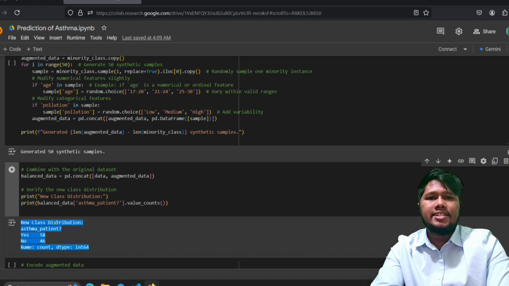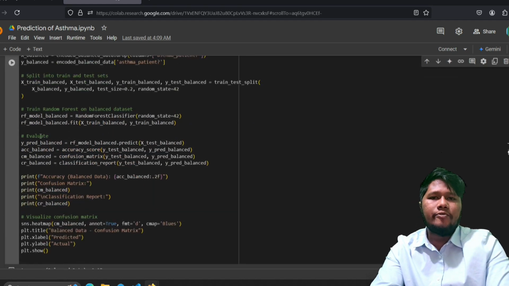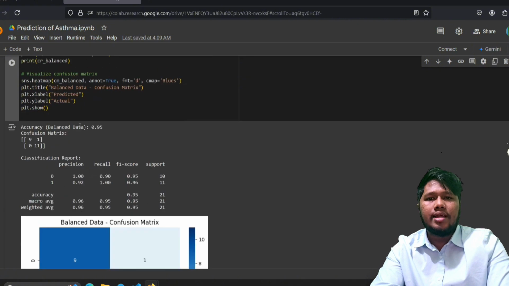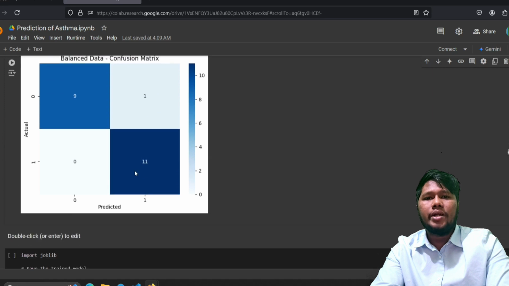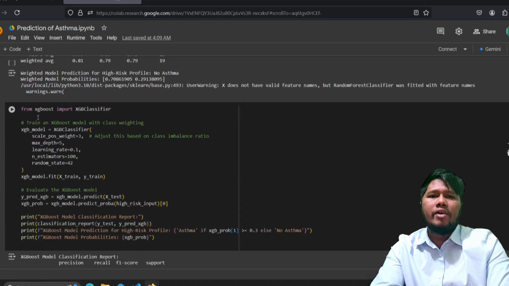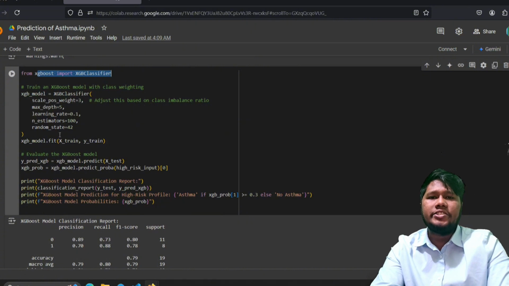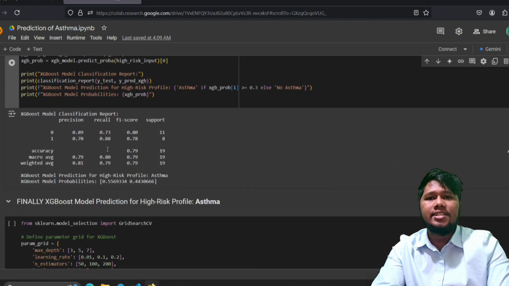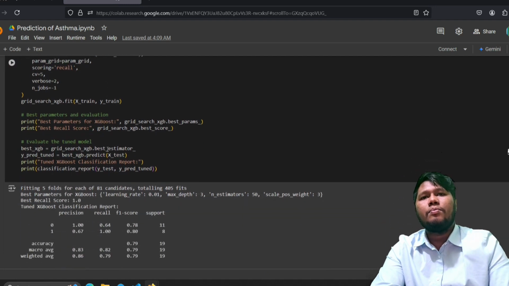After combining the synthetic data, we retrained another random forest. Then we got 0.95, which is 95% accuracy, with better prediction of yes. We also tried XGBoost because it's known for high accuracy and efficient handling of imbalanced data. So we tried another model here.